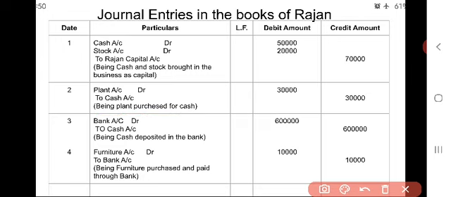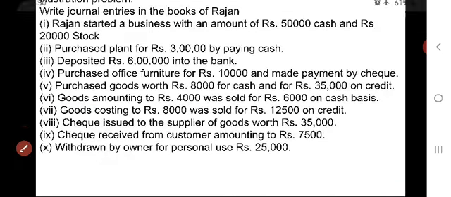Next, go for the third transaction. Deposited 6 lakhs into the bank. See, here also two aspects are there, and also two assets are there. 6 lakhs cash is there and bank is there. Bank is a personal account, cash is a real account.